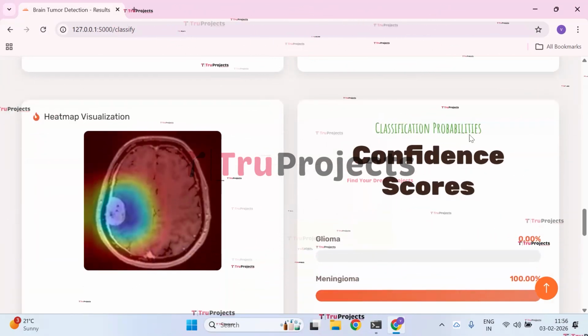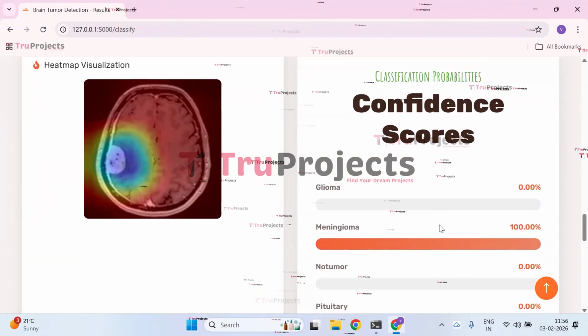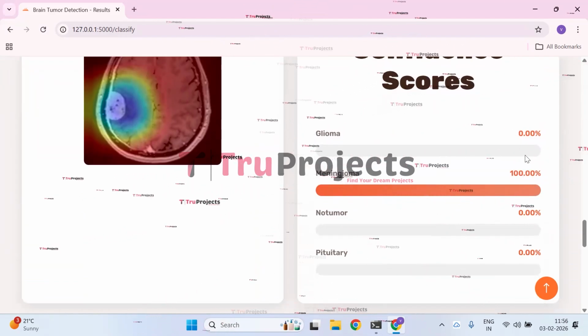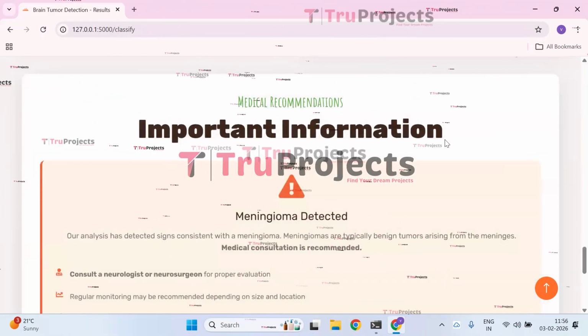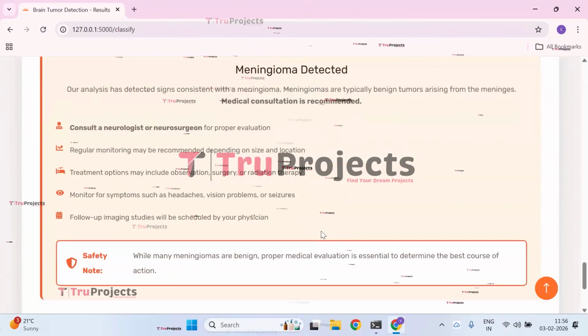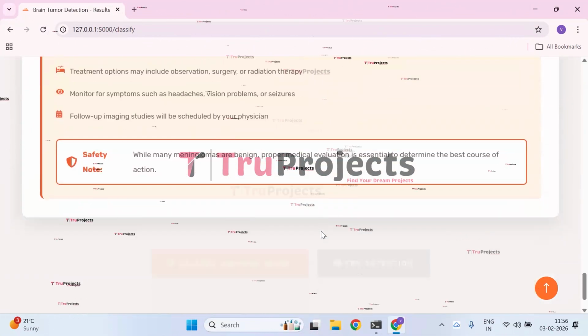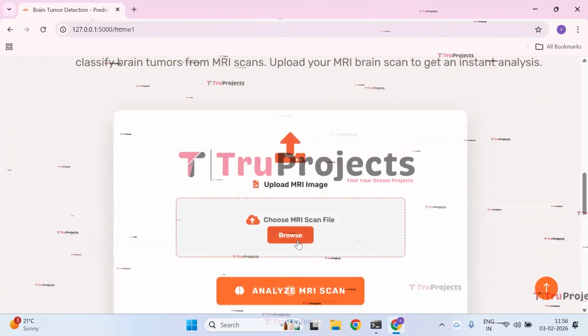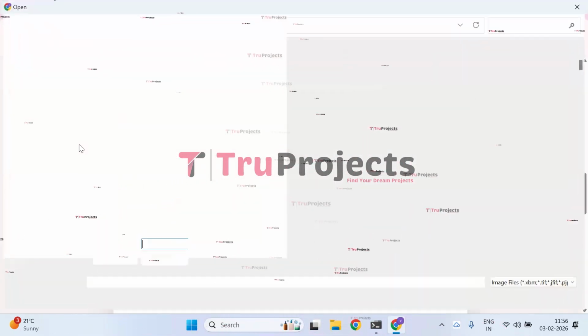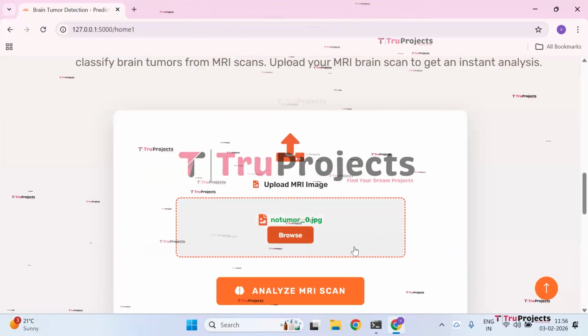And here we have the classification probabilities like the confidence score. Benign glioma, it is 100%. And we also have the information like medical recommendations of benign glioma detected. Then click on analyze other image. The form will be opened again where you need to upload the image. The image has been successfully uploaded.